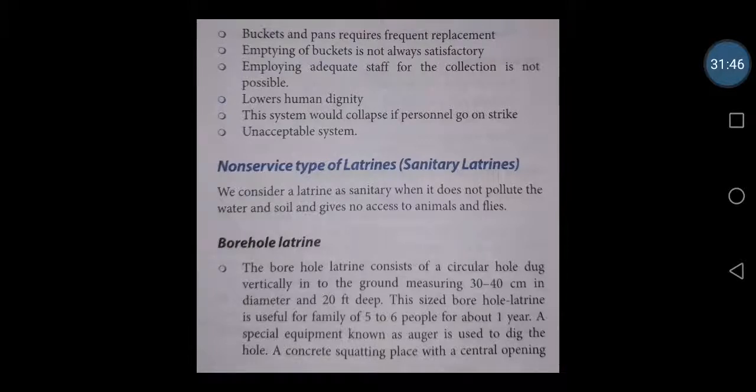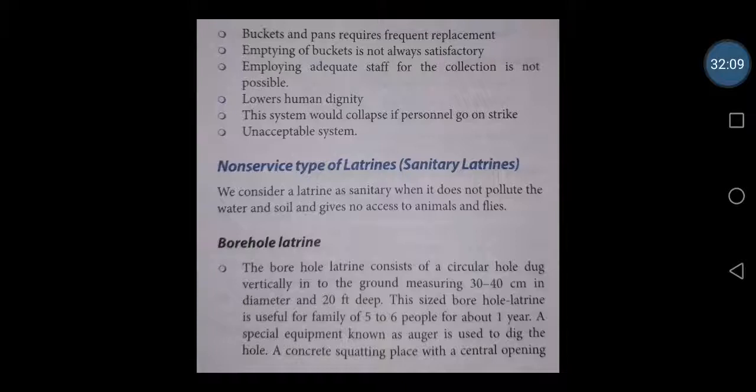What do you mean by sanitary latrines? Sanitary latrines, otherwise known as service type latrines, are very important. The first one is the borehole latrine. The borehole latrine consists of a circular hole dug vertically into the ground, which measures around 30 to 40 centimeters in diameter and around 20 feet in depth.